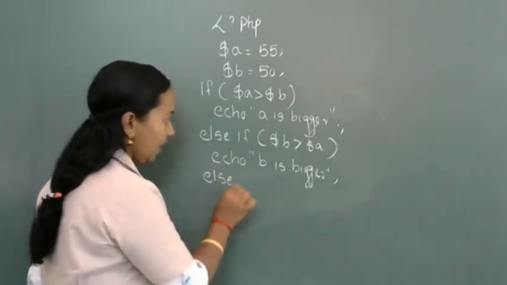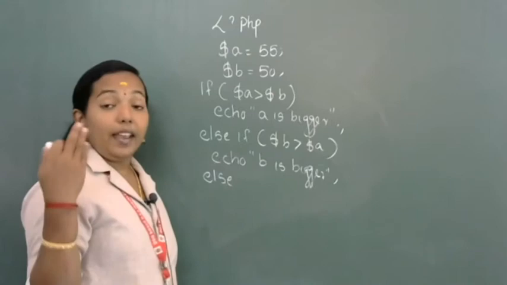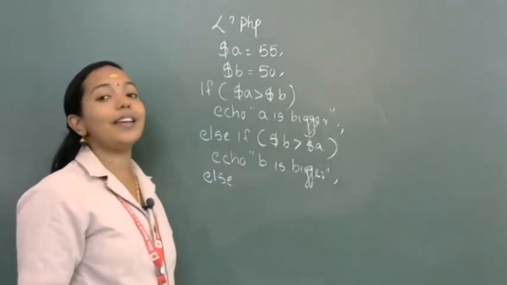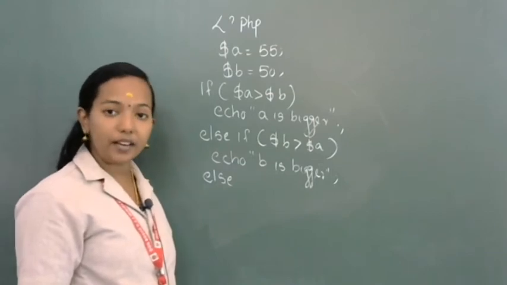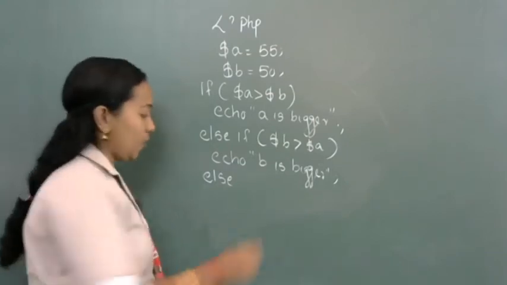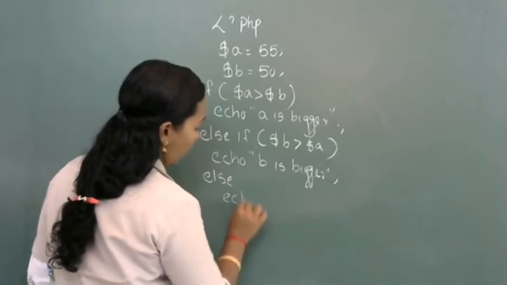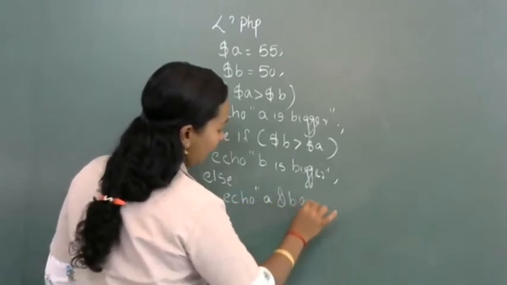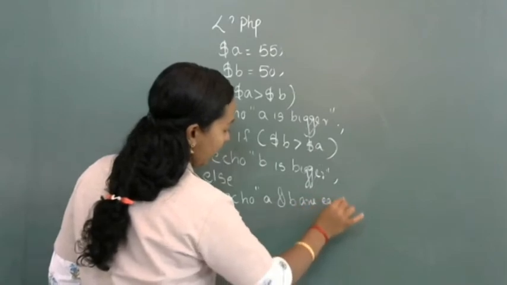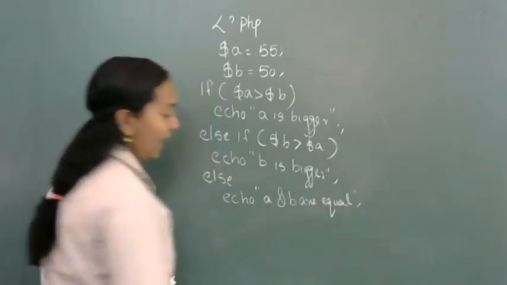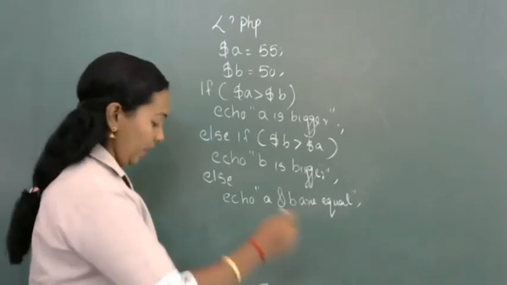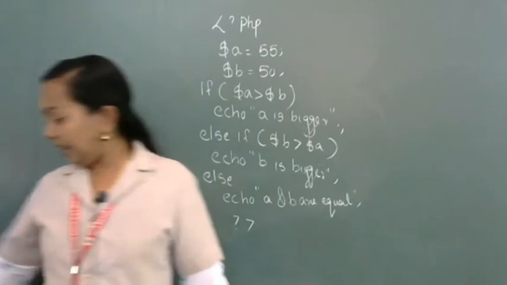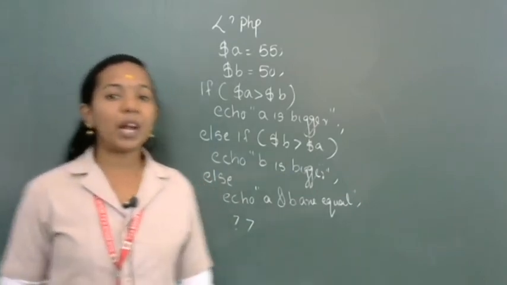After that, one more condition will be there. Else, A is not greater than B and also B is not greater than A. Then what will be the third condition? A equal to B. So we can write like this, echo A and B are equal. Once the program is over, we can close the PHP tag.